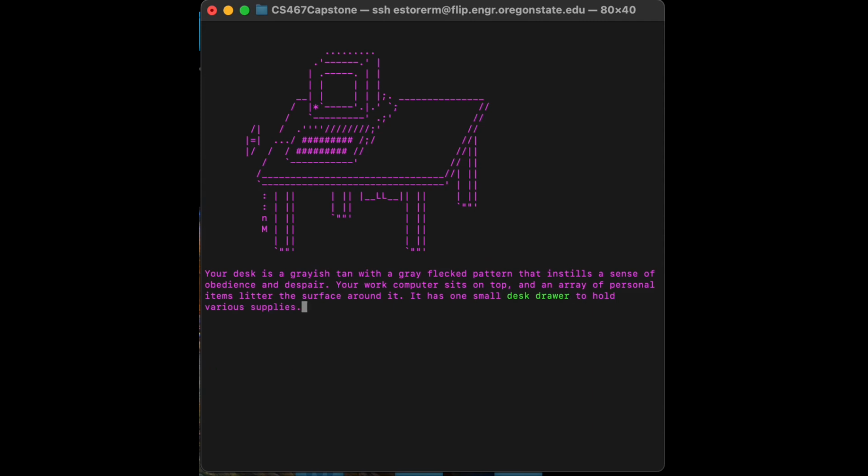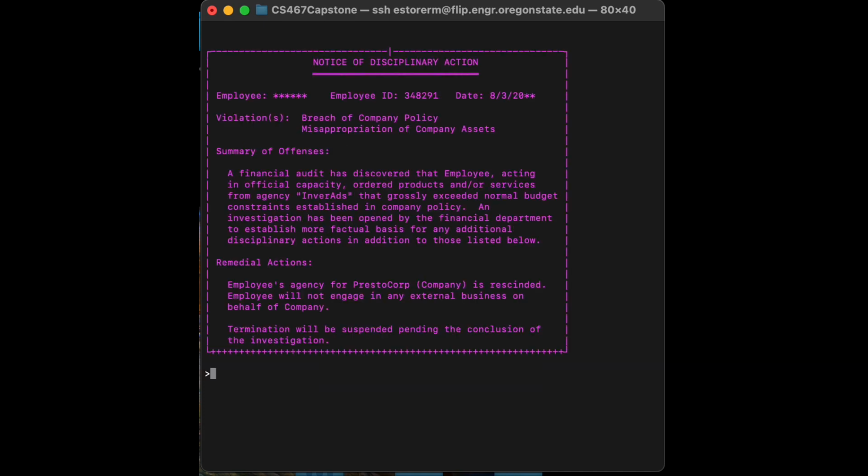And on my desk, we're gonna pick up the notice of disciplinary action. That was in the clue earlier in green text. So we're gonna read it, and then we're gonna pick it up. And what that's going to do is trigger the next scene that's going to direct the player in sort of the right direction.